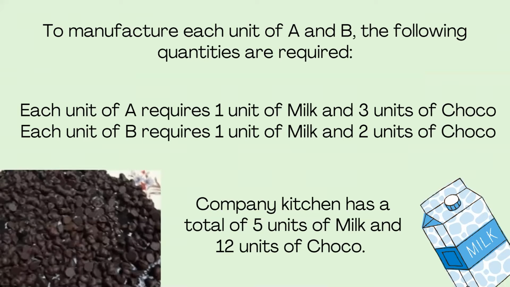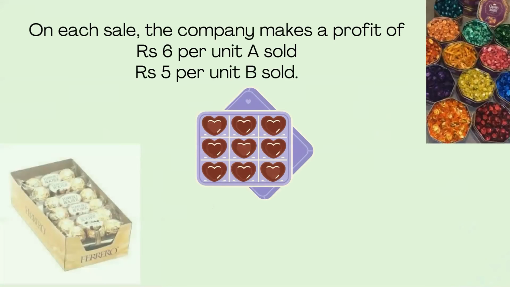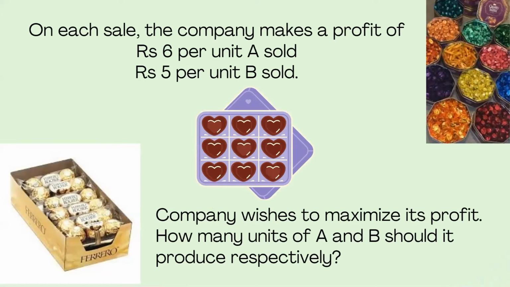For chocolate A, we need 1 unit of milk and 3 units of choco. For B, we need 1 unit of milk and 2 units of choco. And what is left in the kitchen is 5 units of milk and 12 units of choco. So we have a clear idea of this equation: how chocolate A and B are made, what the minimum requirements are, and what is left in the kitchen.